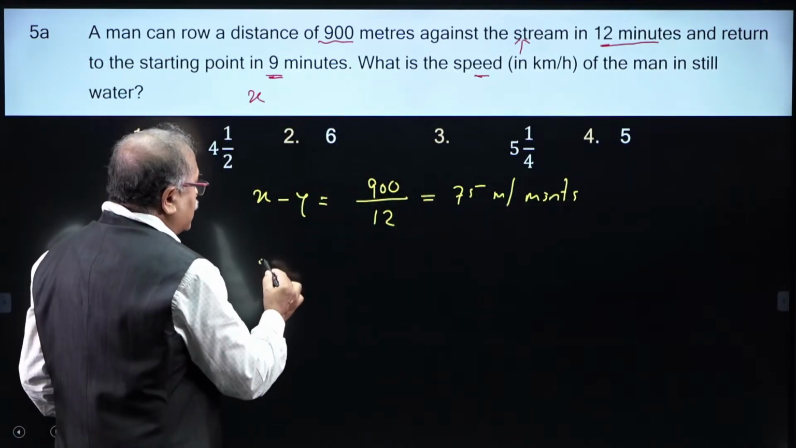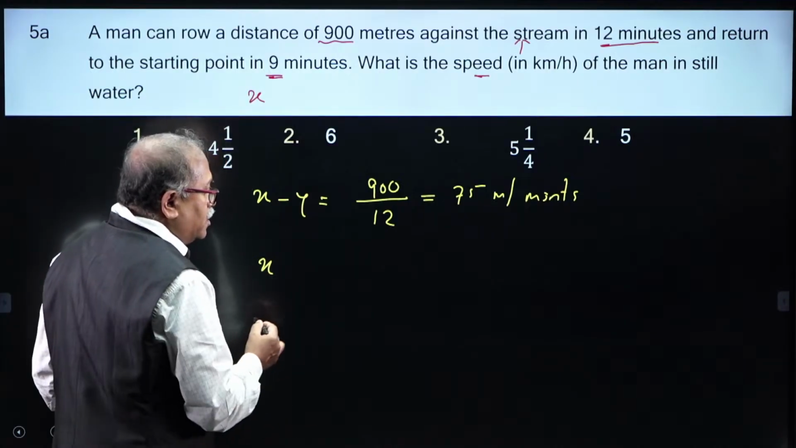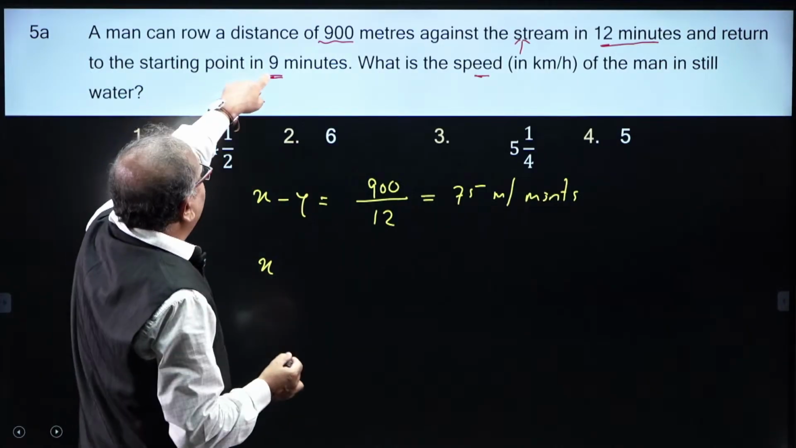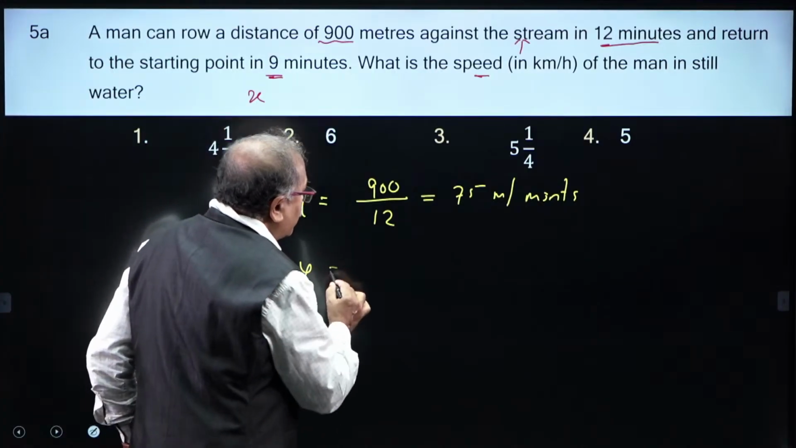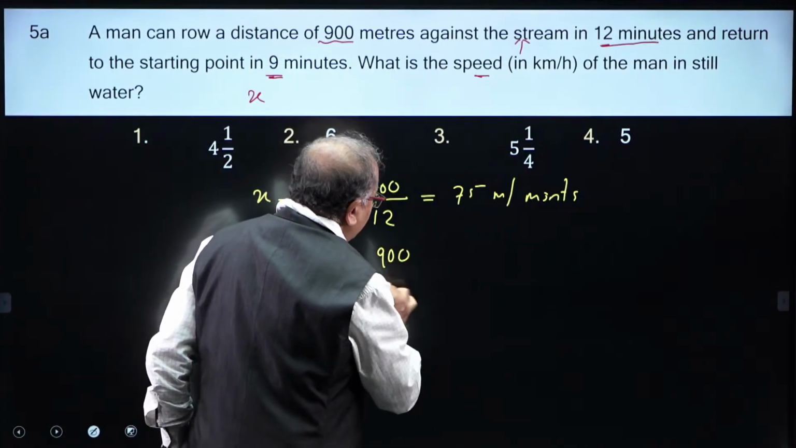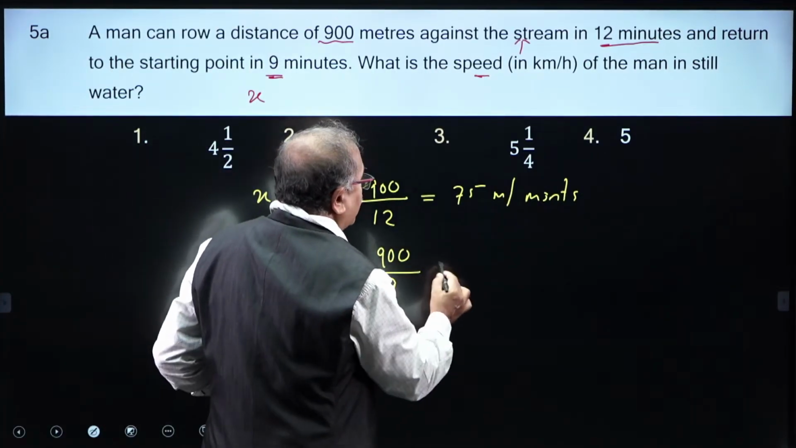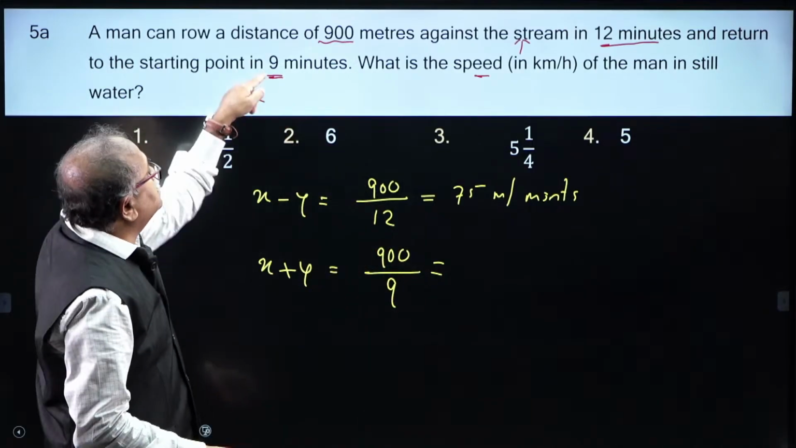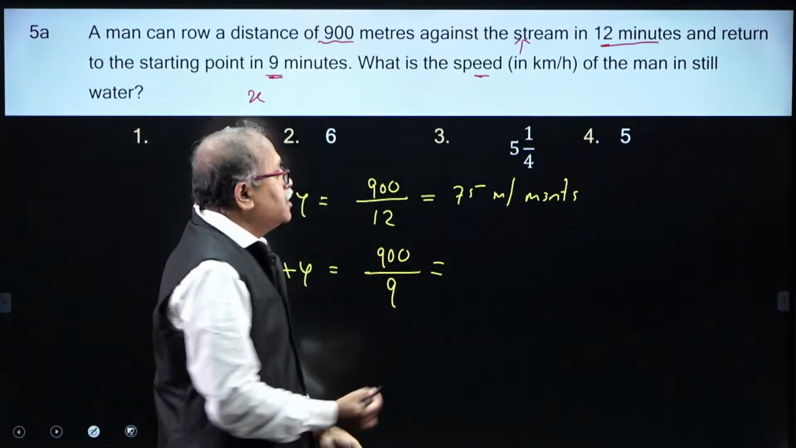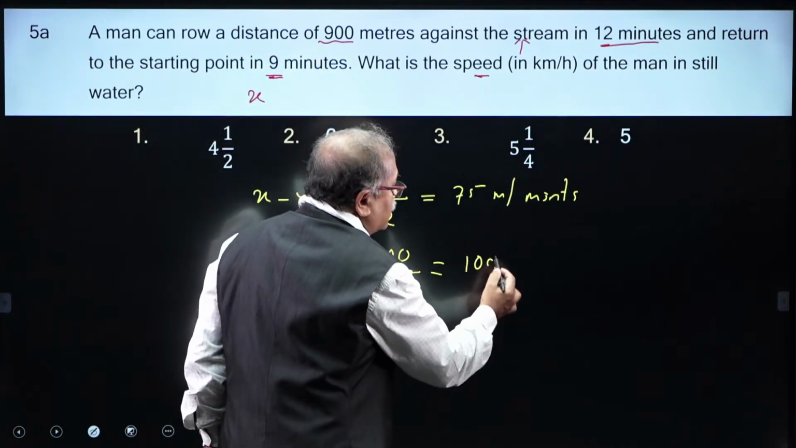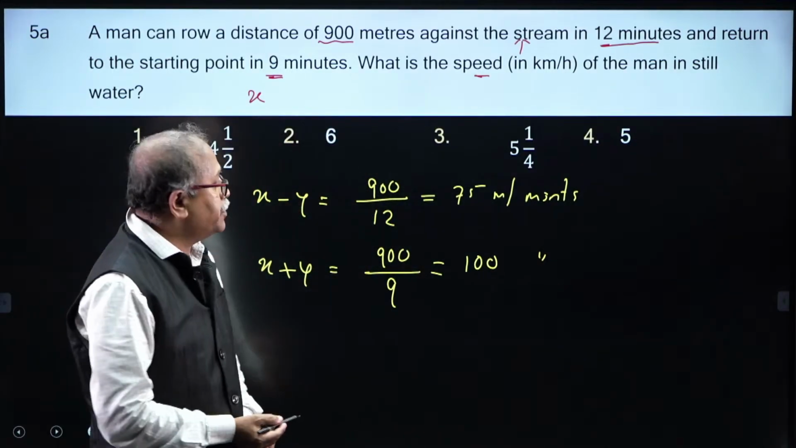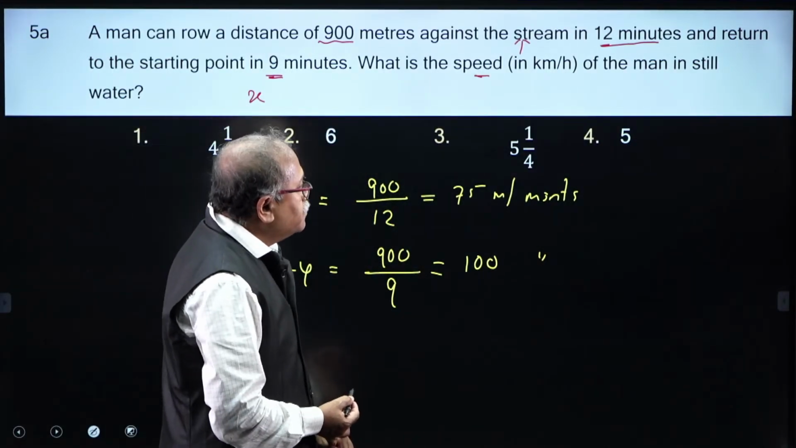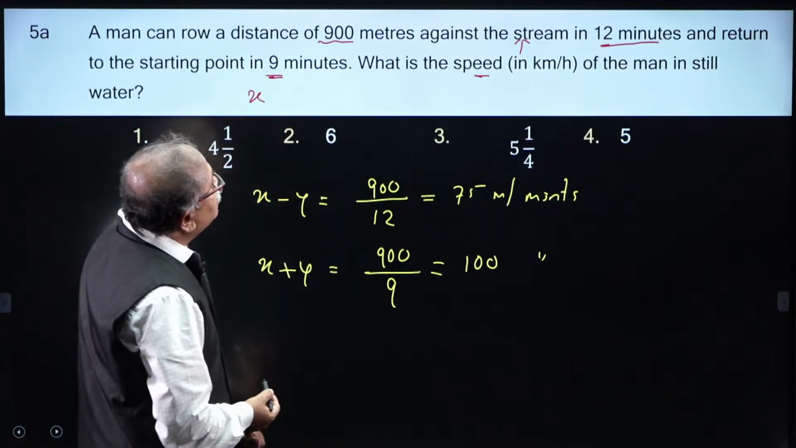And what is x plus y? Do I know? 9 minutes, the same distance. So, x plus y, that is 900 divided by 9. I do not need to write down this one because I already noticed that it is 100. Why should I write this in the examination? So, that is 100 meters per minute. Okay, this is done. So, what I need to find out.